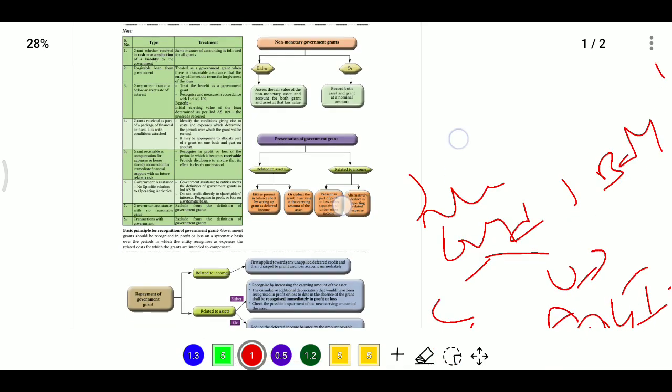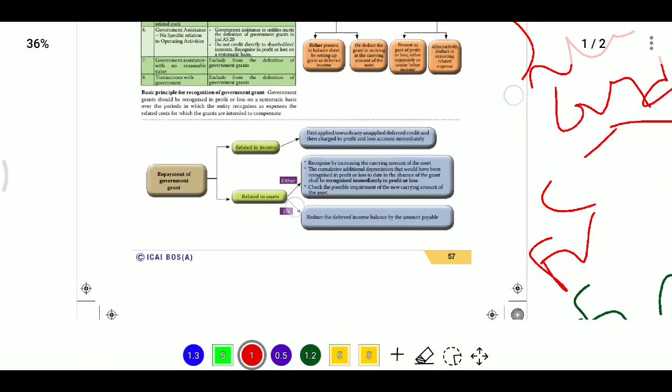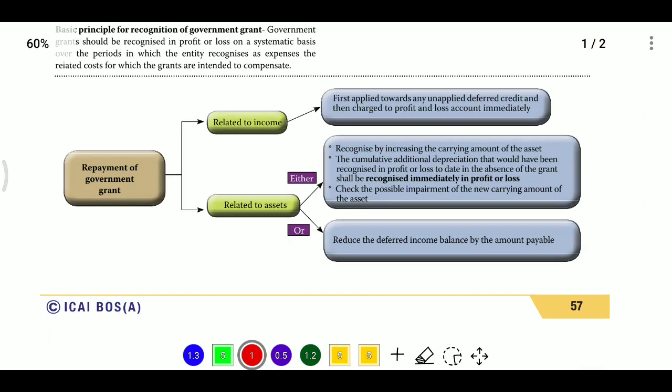Now in some cases, what happens is that the government grant is received, and we need to refund that government grant. Then how does the entity have to account for the repayment of the government grant, according to the cases?